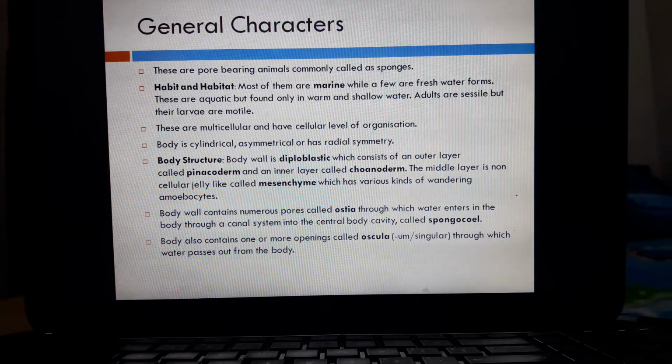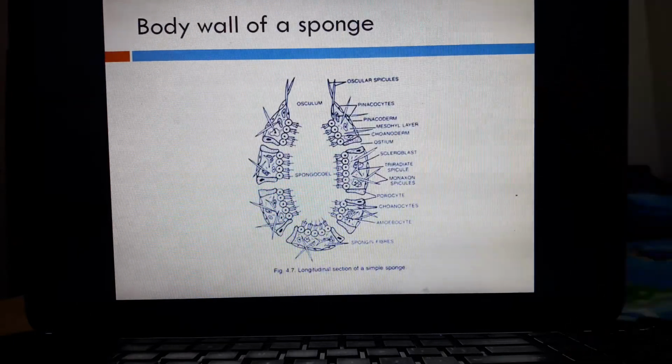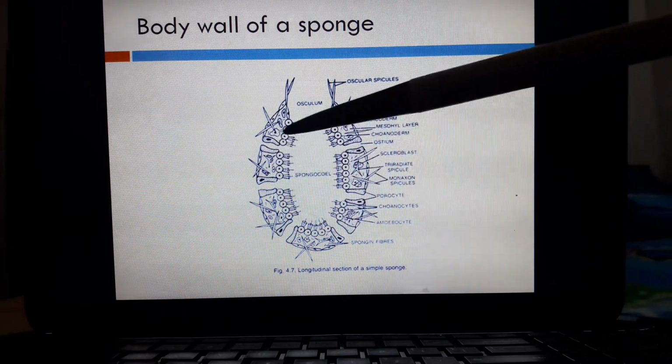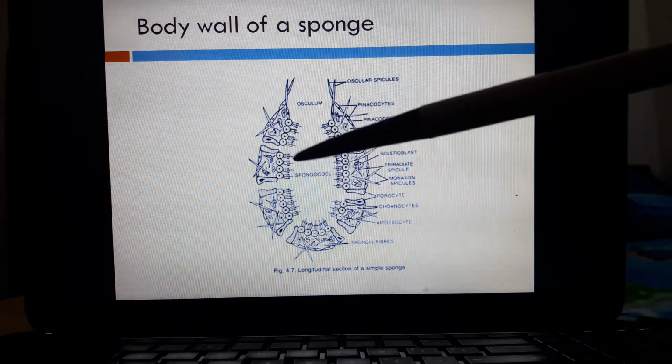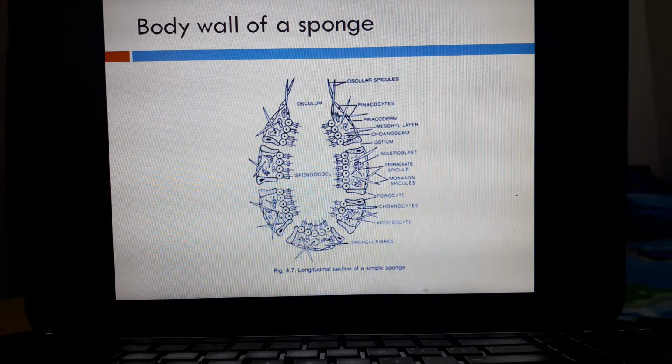Now the answer is that because of the flagella of choanocytes in the spongocoel. In the spongocoel you can see these choanocytes, and they have flagella. These flagella of choanocytes beat upward and maintain the water current, and that is why water enters through ostia, goes into the spongocoel and leaves through the osculum.